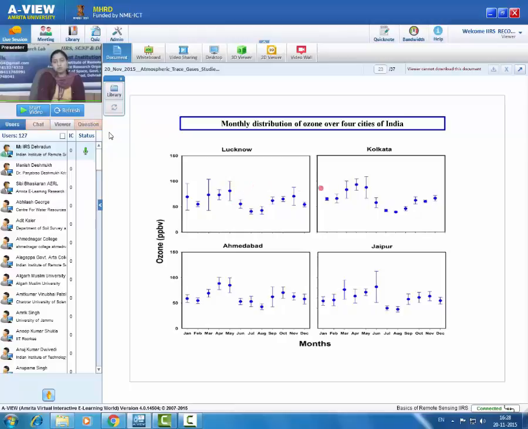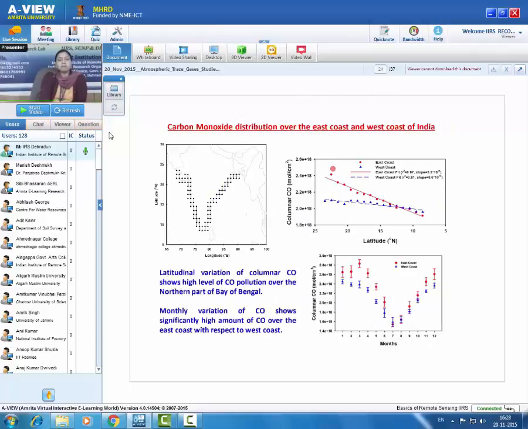So ozone shows high value during the pre-monsoon season or spring season, March, April and May. Ozone depends on sunlight also. Ozone depends on several gases also. So we cannot take ozone as a direct pollutant for the study of emission of pollution.